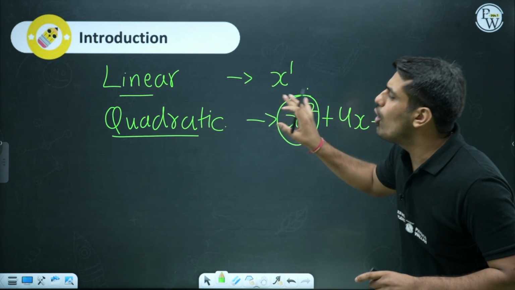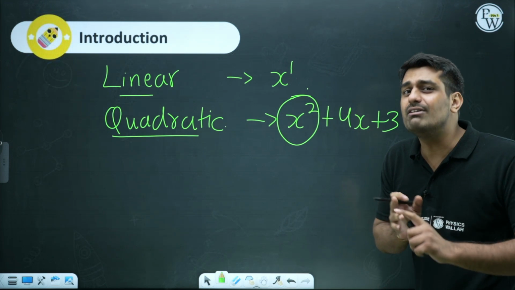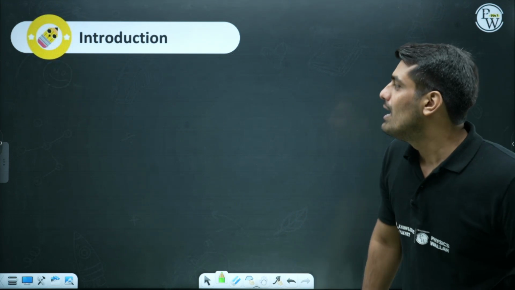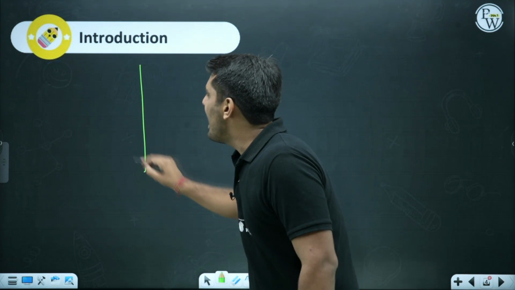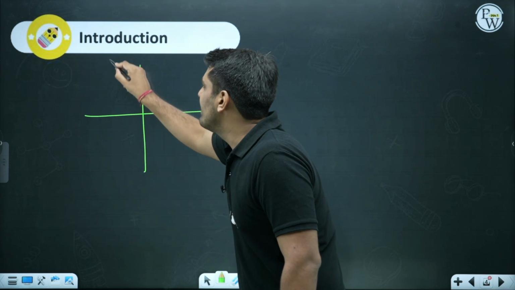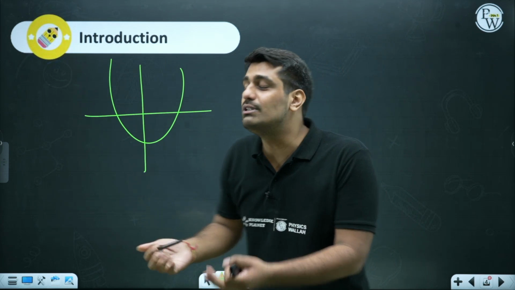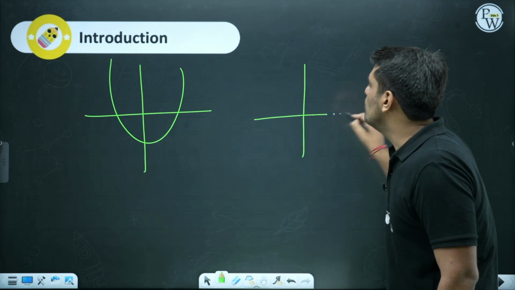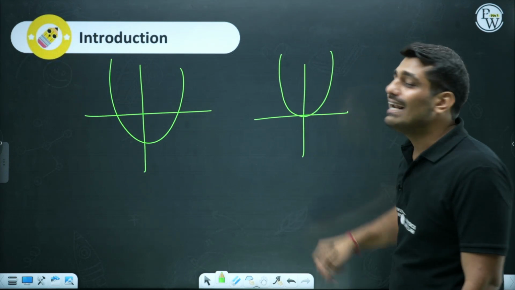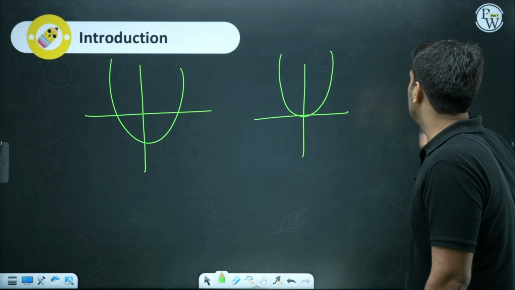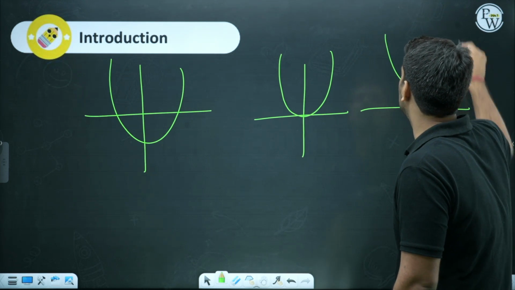In this part of quadratic polynomials, there were 3 cases which I drew. What were the 3 cases? I had drawn the graph in this manner where we had 2 zeros, or I must say 2 roots. In another case, there were 2 equal roots like this, and there was a third case where we did not have any root.